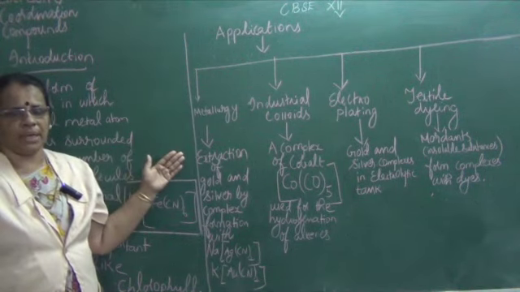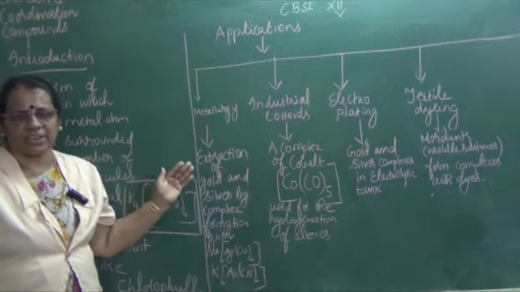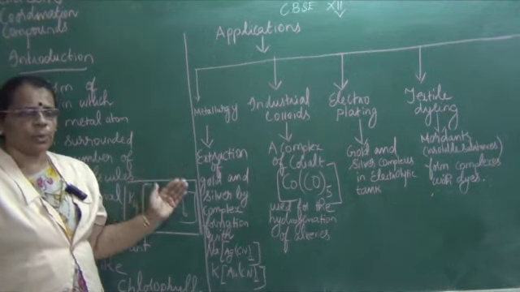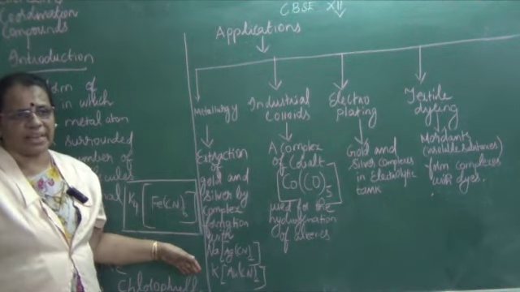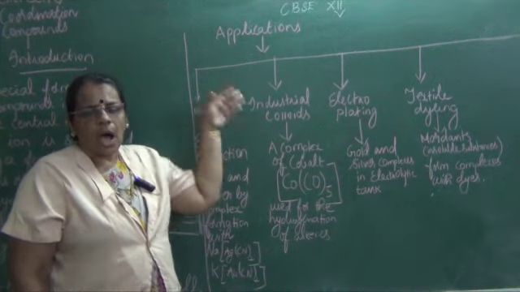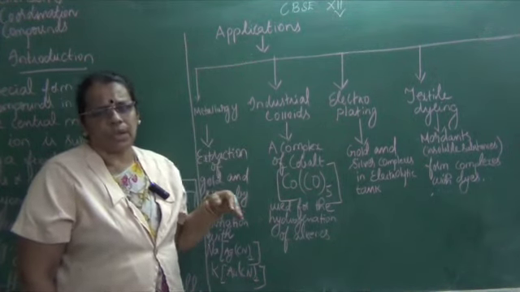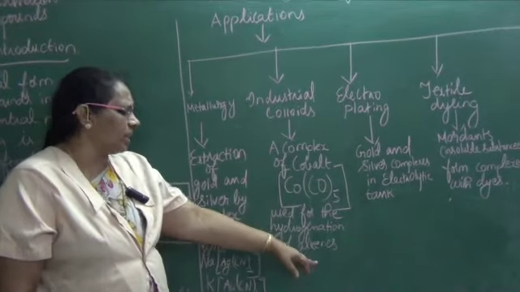So, the first application is that it is used in the metallurgical industry. Metals like gold and silver can be easily extracted by complex formation techniques, using sodium argentocyanide for silver and potassium aurocyanide for gold. The next one is industrial applications. How are these coordination compounds useful in industries, particularly in the hydrogenation of alkenes?